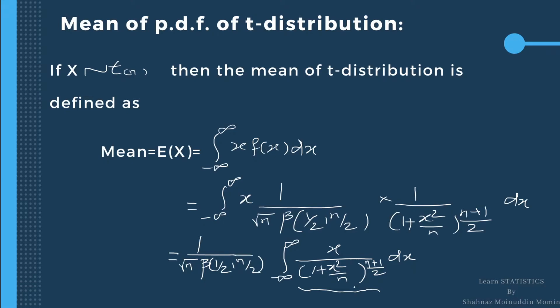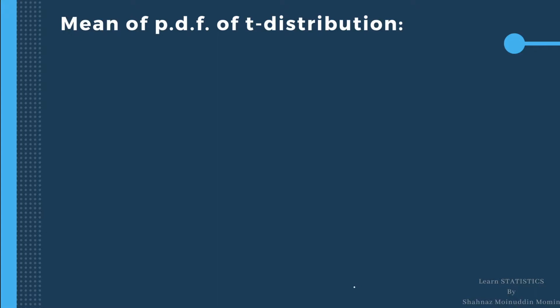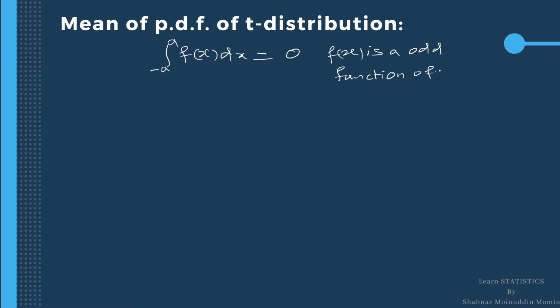If a function is odd, then we know that integration minus a to a of that function f of x is equal to 0, where f x is an odd function of x, which we have learned in the previous lecture.